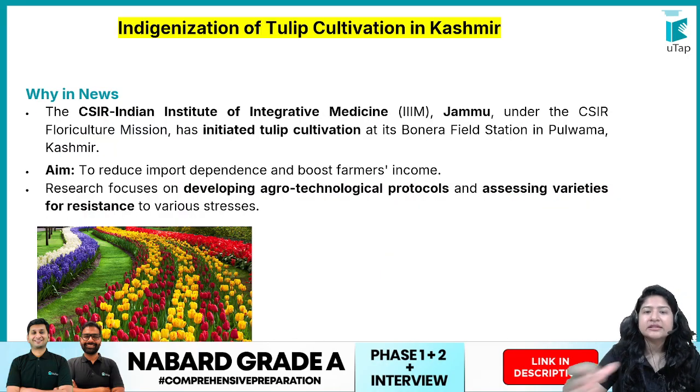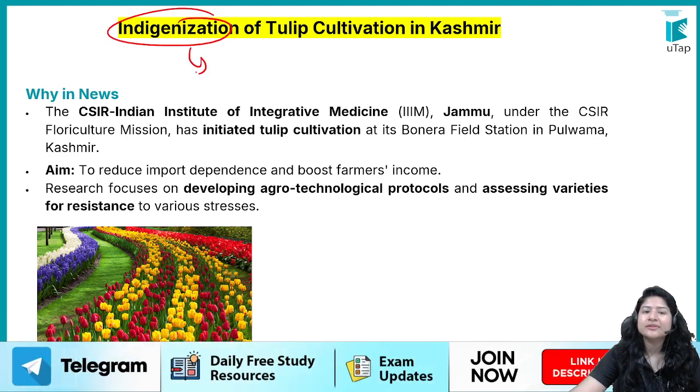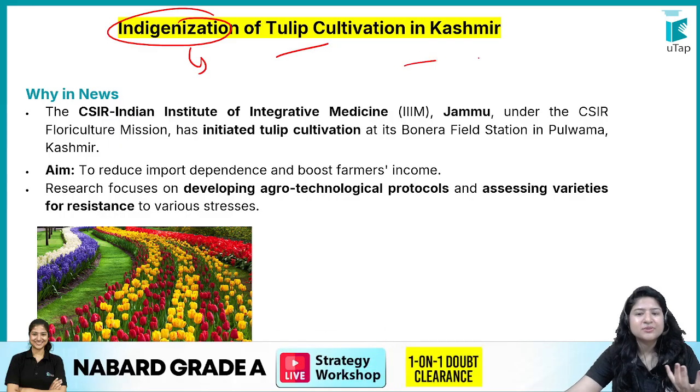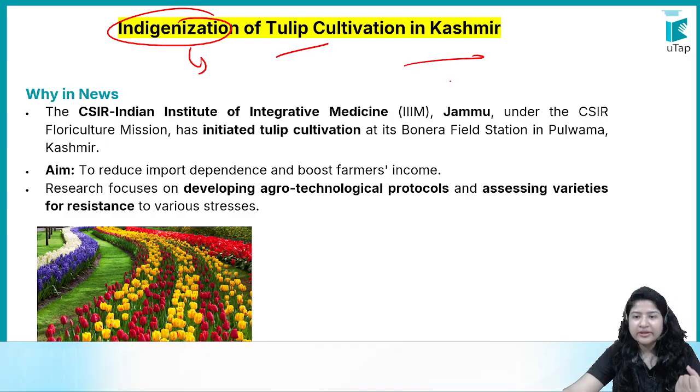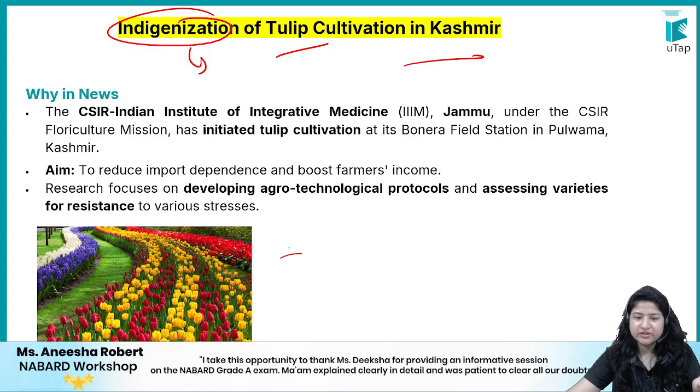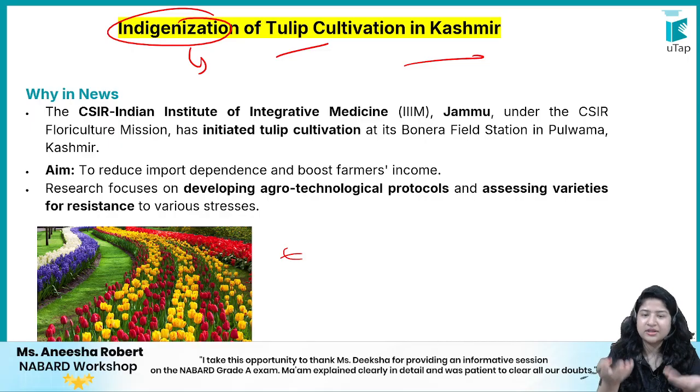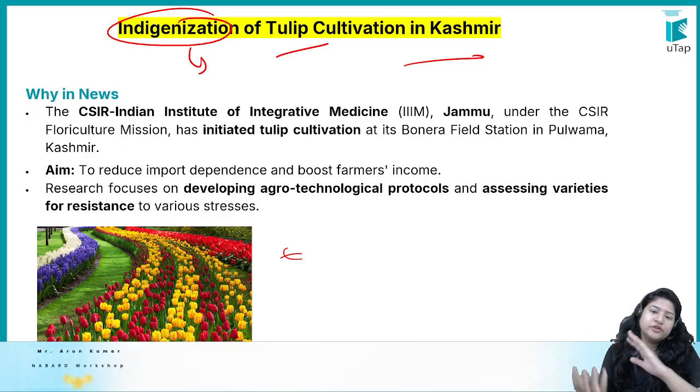ठीक है, next is Indigenization. Indigenization means what, something that is native, something that is local. अगर हम बात करें ट्यूलिप कल्टीवेशन की कश्मीर में, it's a big show over there, it's a very big tourist attraction, ठीक है, in Kashmir. But what do we do, the bulb that we grow over there, which later on comes up to these beautiful flowers, we used to import it.